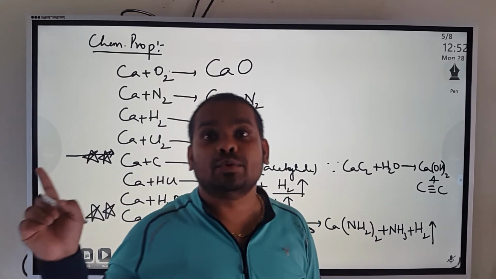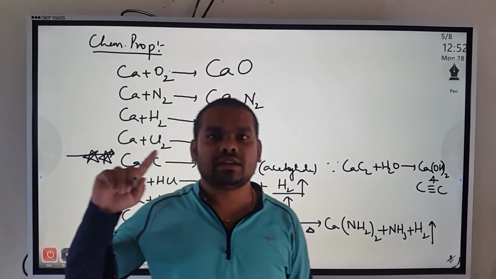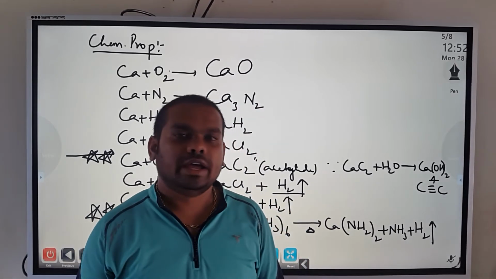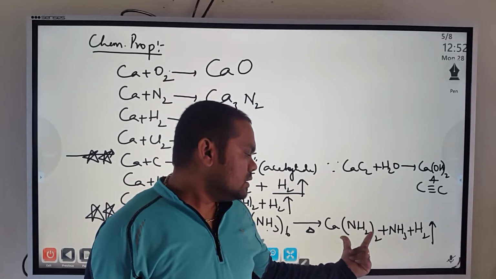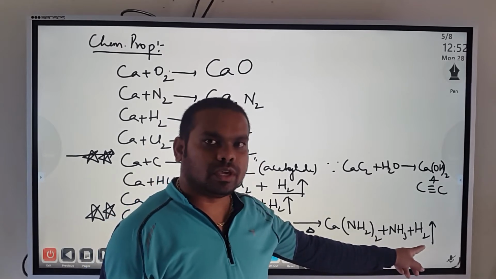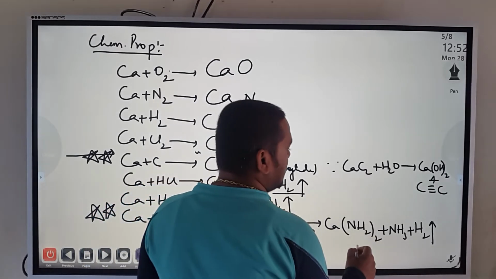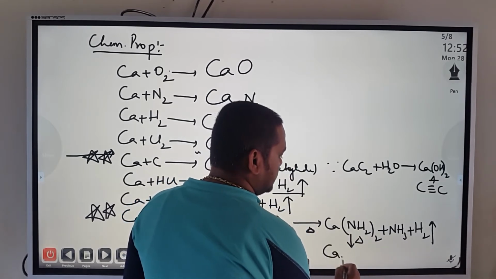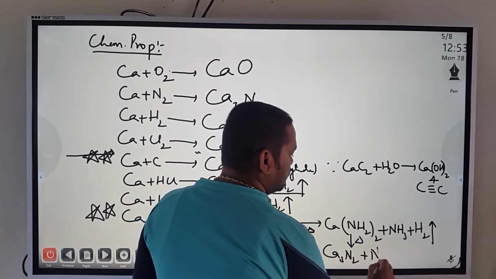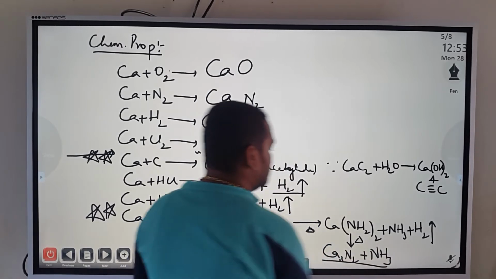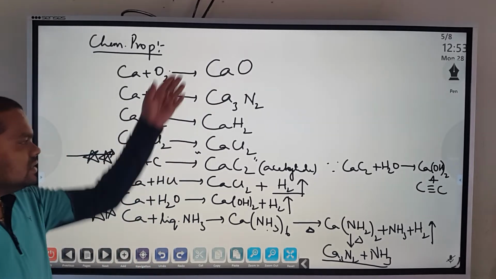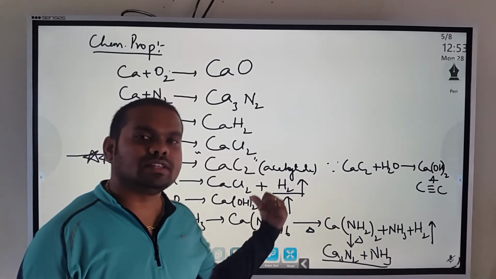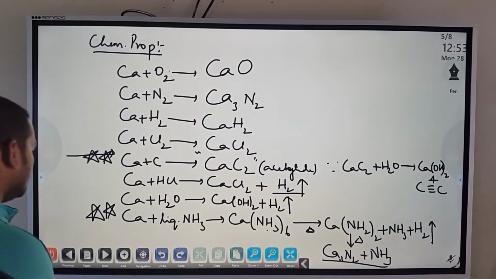As we have seen in the reaction with dry ammonia for sodium and potassium, we got amide formation and liberation of NH3. Same way, calcium amide plus ammonia plus H2. Another point is this: when we heat this calcium amide, on further heating it will form calcium nitride, Ca3N2, plus ammonia is again released. You remember this last reaction relative to most other reactions. Competitive exams will not be much focused on them, they may focus on the reactions which are star marked. Okay, fine. So this is about the chemical properties.